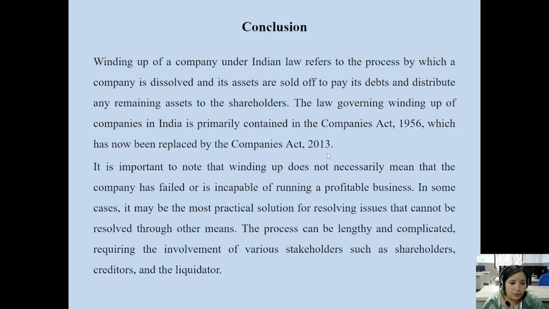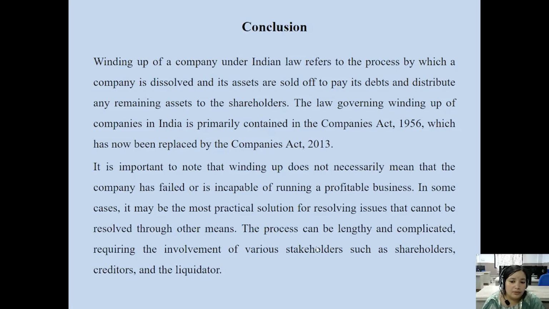So it is important to know that winding up does not necessarily mean that the company has failed or is incapable of running a profitable business. In some cases, it may be the most practical solution for resolving issues that cannot be resolved through other means. The process can be lengthy and complicated, requiring the involvement of various stakeholders, such as shareholders, creditors and liquidators of the company.